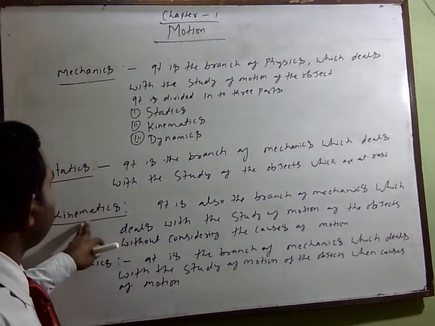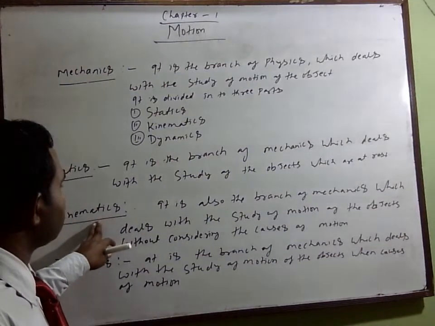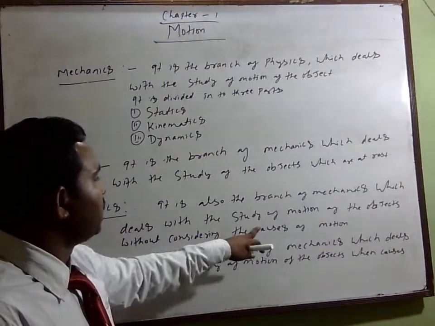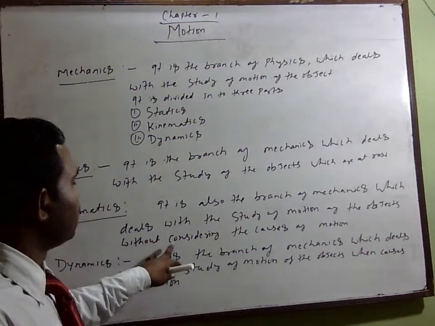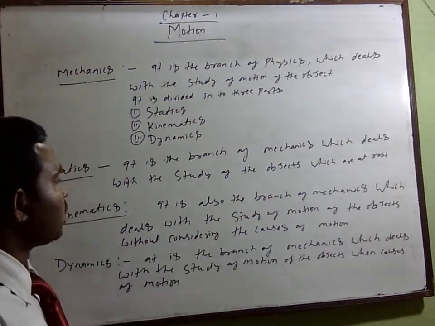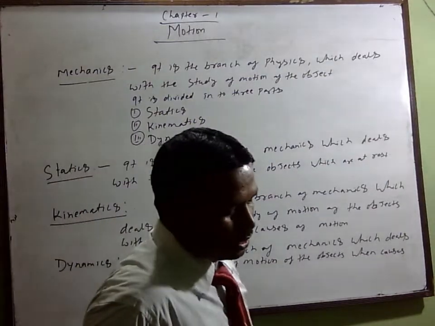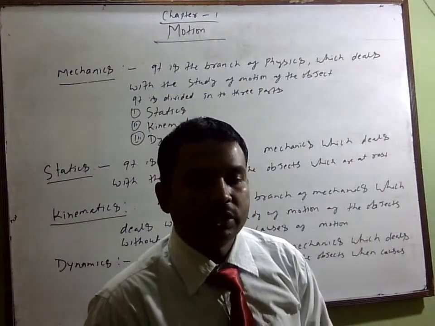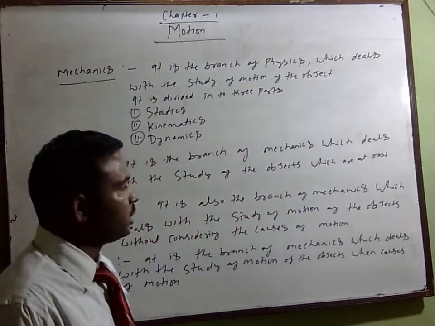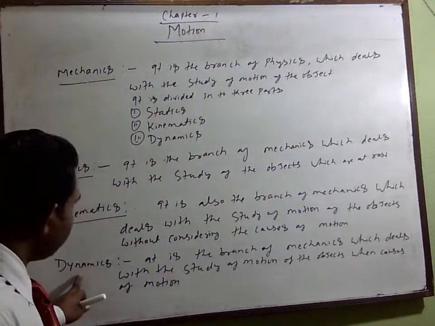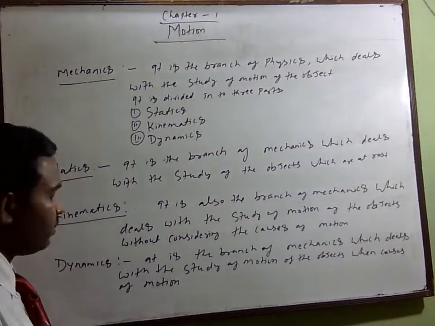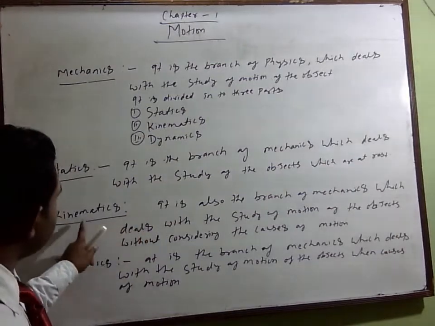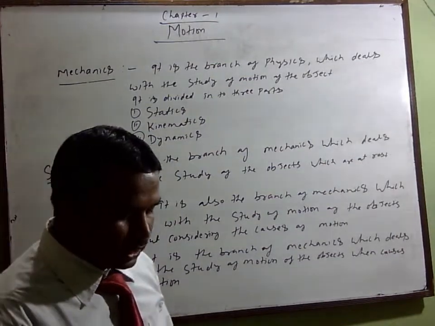Next we have kinematics. Kinematics is also a branch of mechanics which deals with the study of motion of objects without considering the causes of motion. The object will change position here, but it cannot classify what is the cause of the motion. But kinematics and dynamics have a difference. What is the difference?